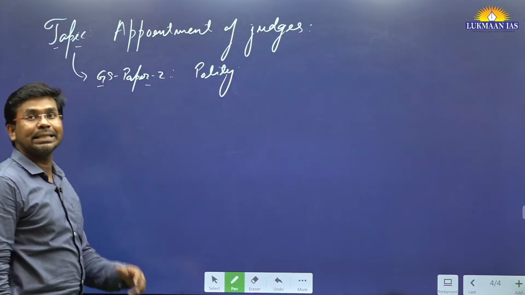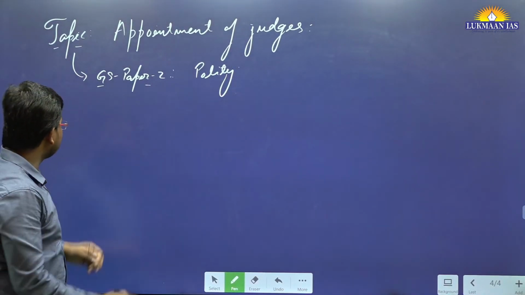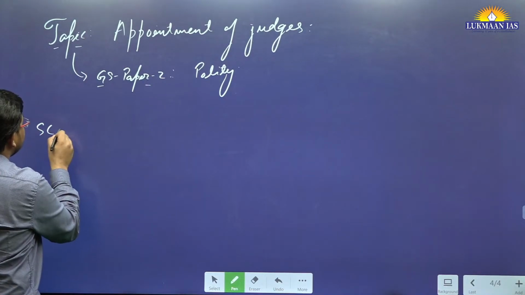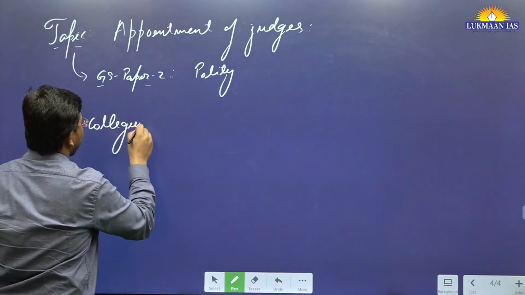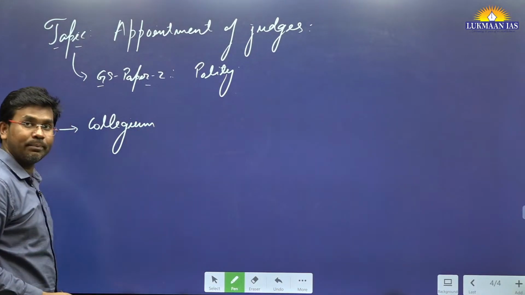So in this article they have talked about that Supreme Court of India basically does have a collegium. So what is collegium?